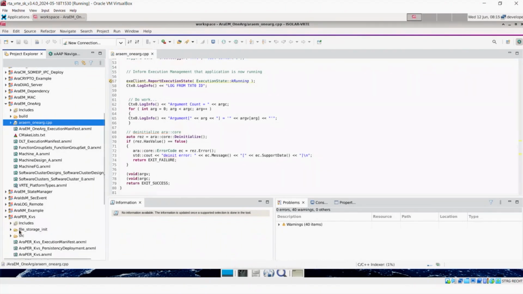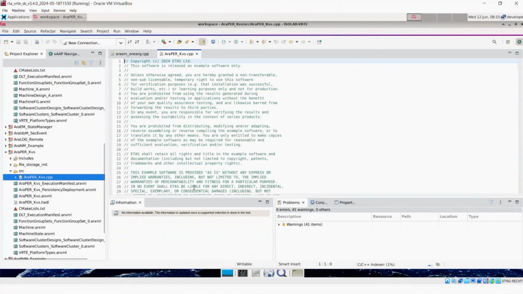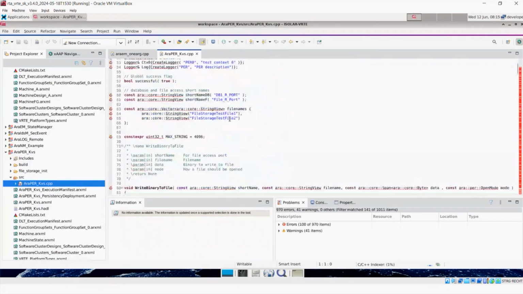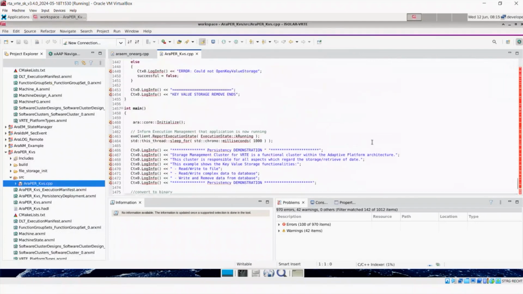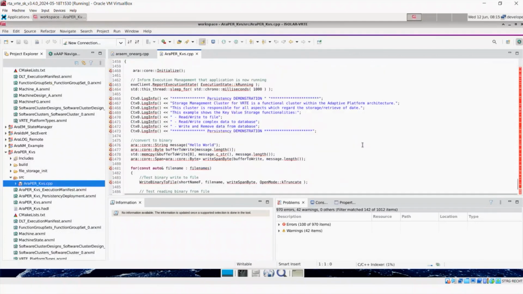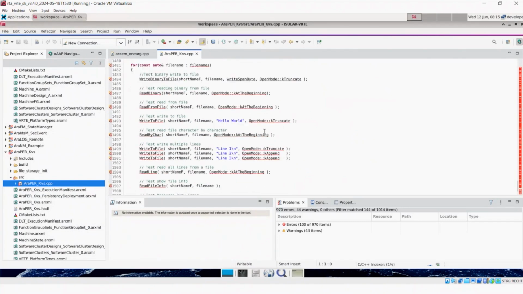We've also got, and this is more relevant to what we're talking about today, persistent data storage. We've got a whole set of things to do with persistent data storage, but if we look at some code here, we've got a slightly more elaborate model. If I move to the bottom of this, we've got a more interesting main program that's actually doing some data storage and collection, for storing persistent data. It's looking at how we read and write from files, and how we store key value pairs in data. And all this code ships as part of the starter kit.